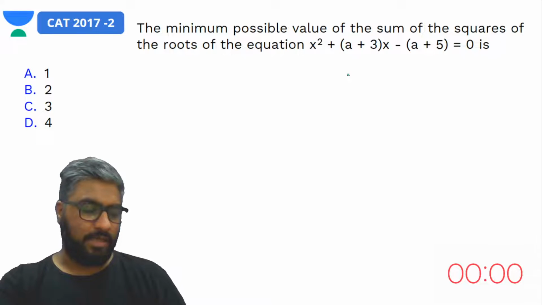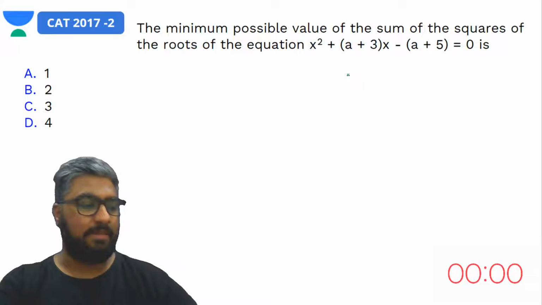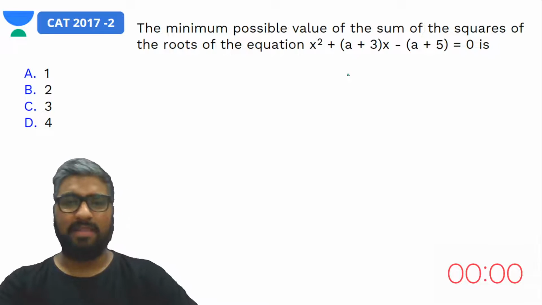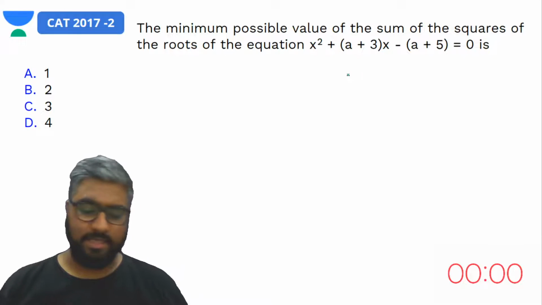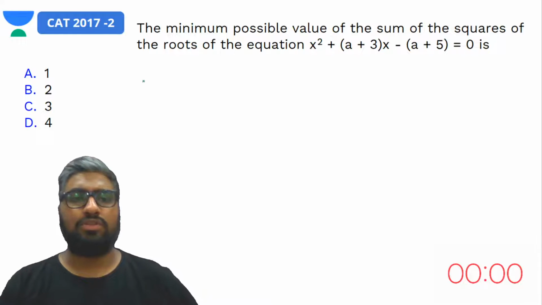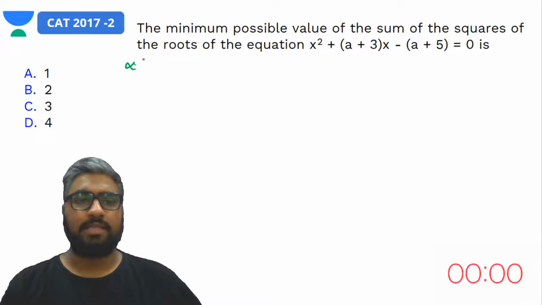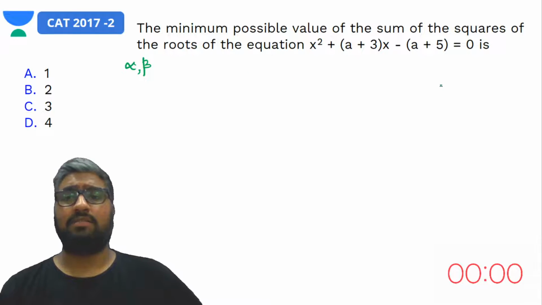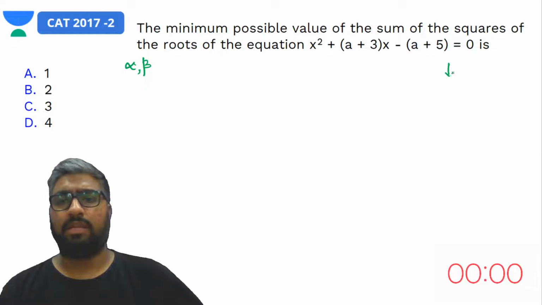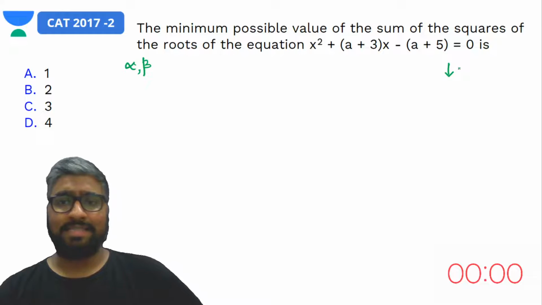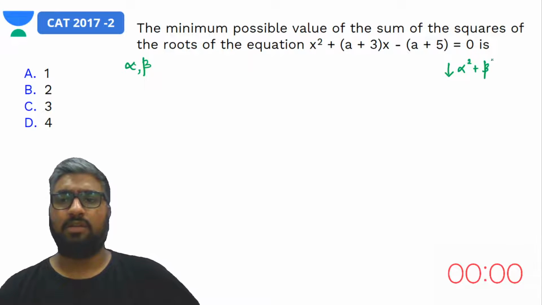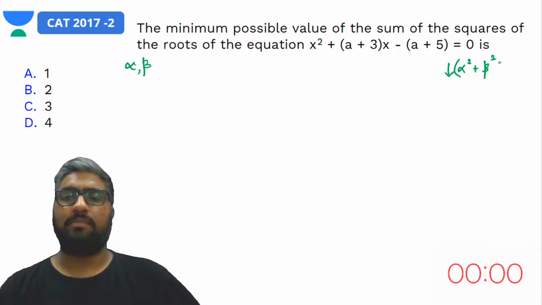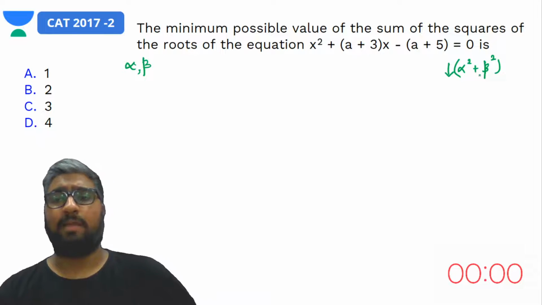Okay, let's try this out. Although this may seem like a long question, it isn't in reality. So let's consider our roots to be alpha and beta. Yes, alpha and beta are the roots. So what have they asked us? This is very important. They have asked us the minimum possible value of what? The sum of the squares of the roots. So we need the minimum possible value of alpha square plus beta square.